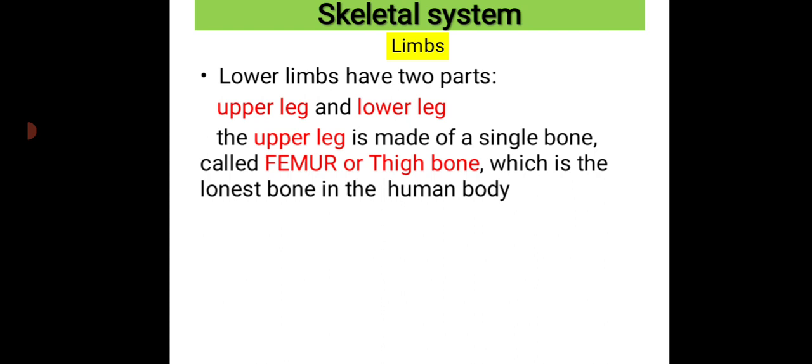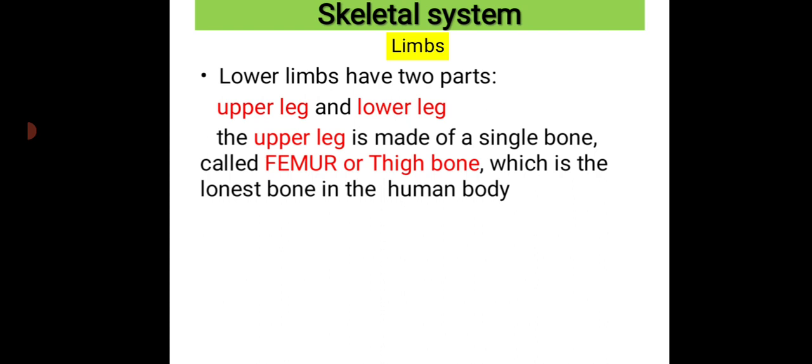Yes children, here you can see that our upper leg is made up of a single bone called the femur. This femur is also known as the thigh bone, and it is the longest bone in the human body. If you are asked which is the longest bone in our skeletal system, you must be able to write the answer as femur. Femur is the longest bone in our body.